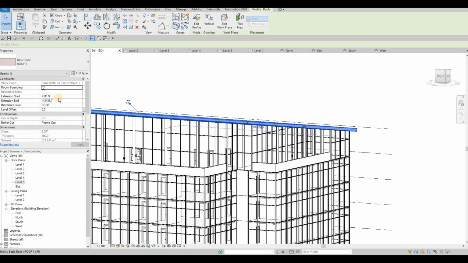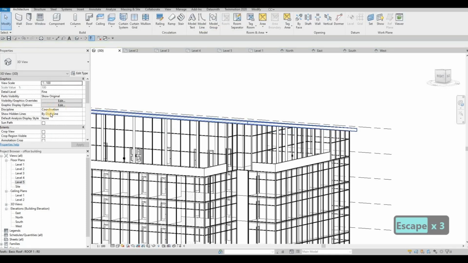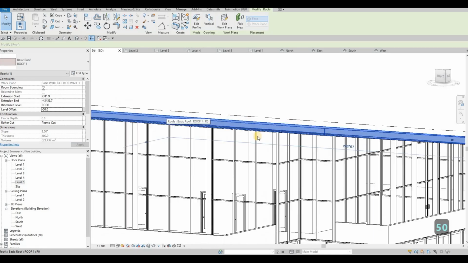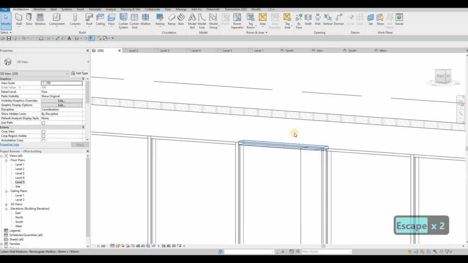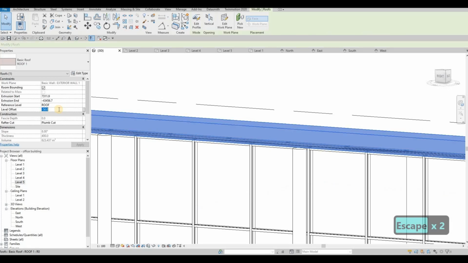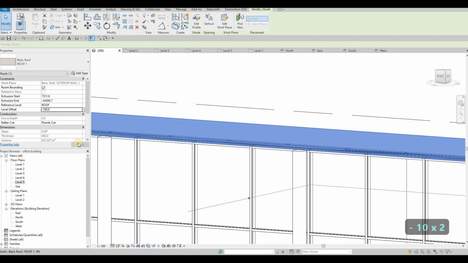So I'm going to maybe level offset -50. There we go. Oh, it's actually following along.